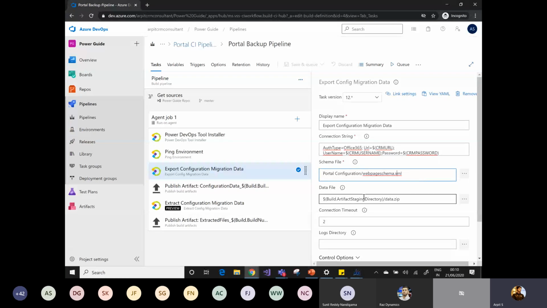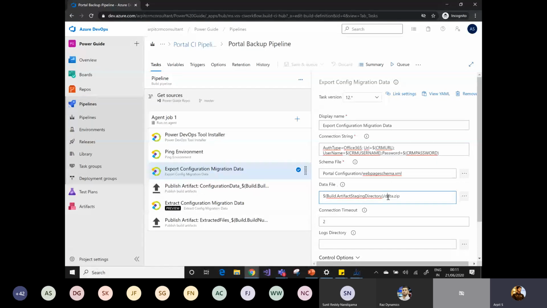So once my build cycle is completed, the data zip file, the exported file, will be available at the build artifacts location. This is the default location of the build artifacts where I want to store my data.zip file. You can give any name to the data file; I have just simply given data.zip. And this is mandatory. If you don't give the data.zip file, then your step will fail. So this is the configuration you need to do.